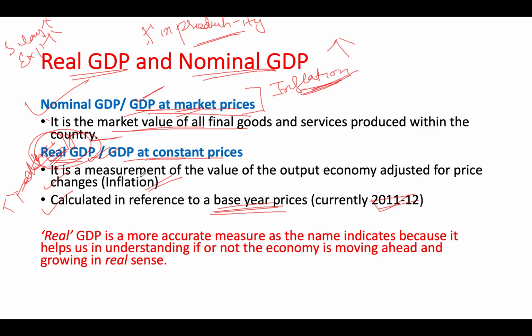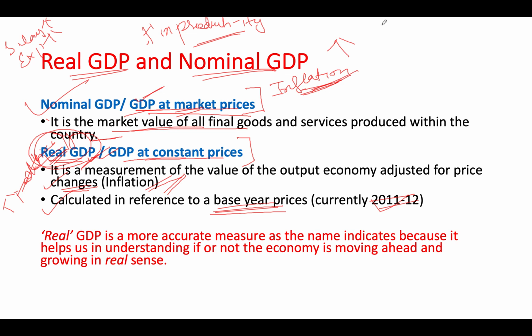So what is this? When you are adjusting for inflation in calculating GDP, that means you are excluding the effect of inflation. The end product we are getting is the real GDP. So this is the value of the economy's output adjusted for price changes. A simple example I can give you to understand this better.